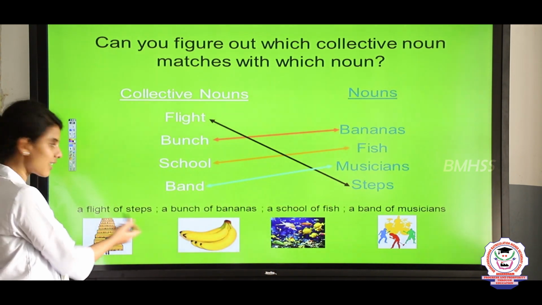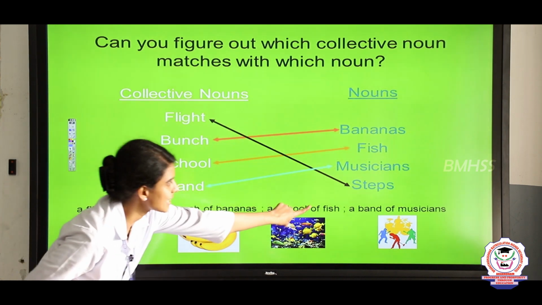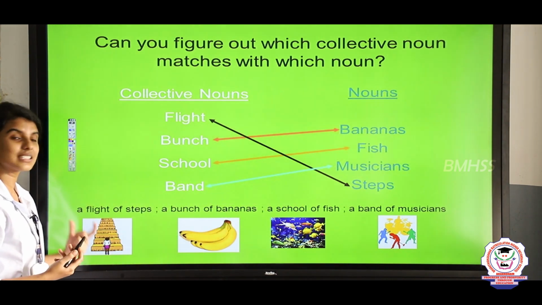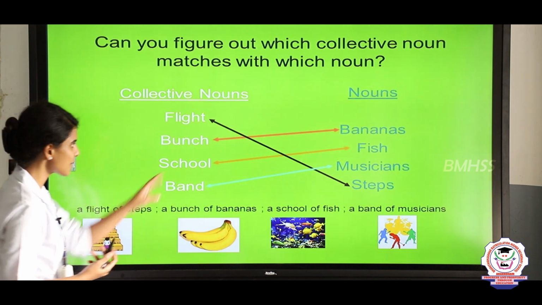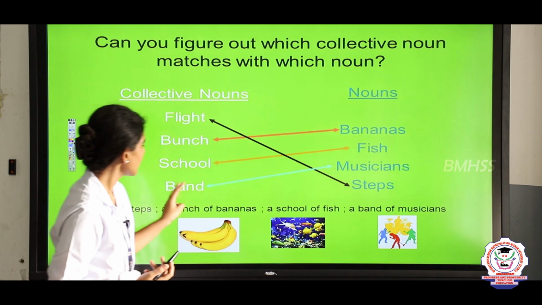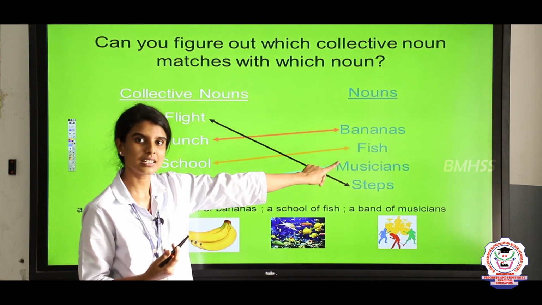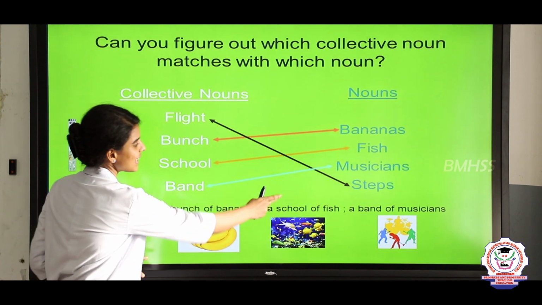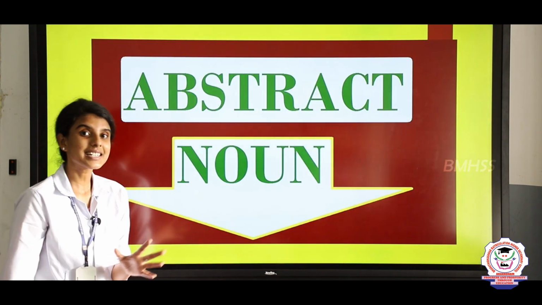So the answers are a flight of steps. I told you collective noun always begins with the article a. So a flight of steps, a bunch of bananas, a school of fish, a band of musicians. So these are called collective nouns. Now let us see the next kind of noun.